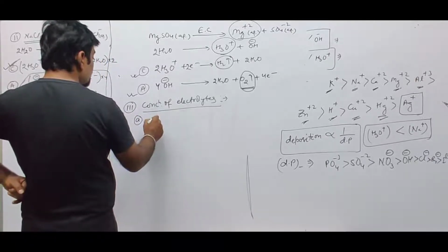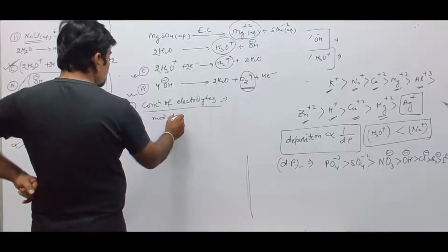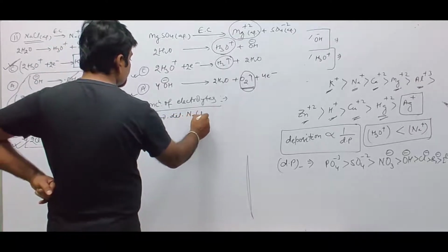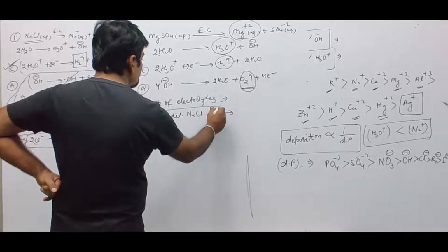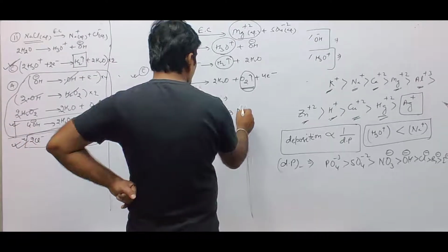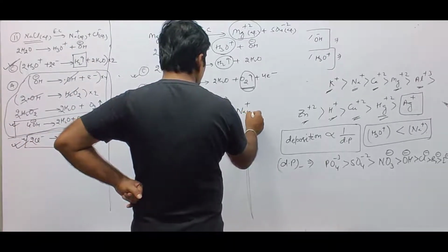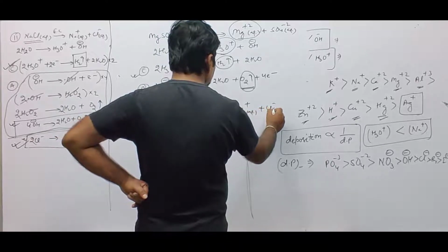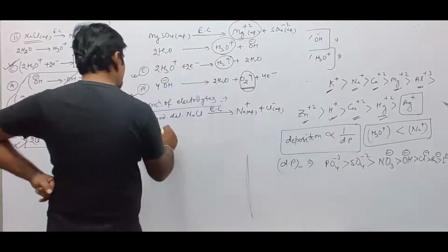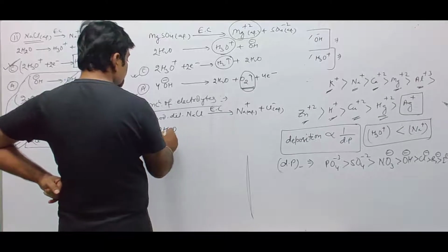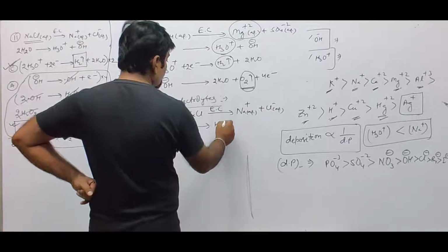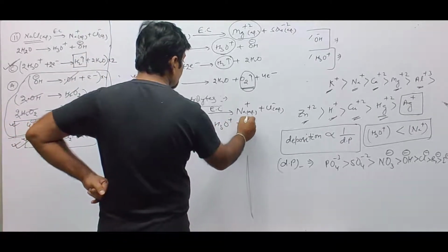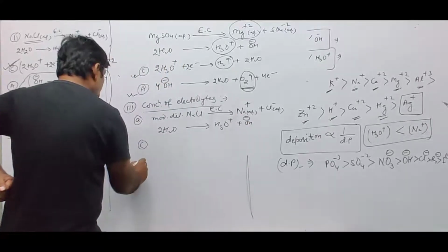So first one is moderately dilute sodium chloride solution. If it is electrolyzed, what will happen? It will form Na+ aqueous plus Cl- aqueous. And we have H2O gives rise to H3O+ plus OH-. Cathode, anode.